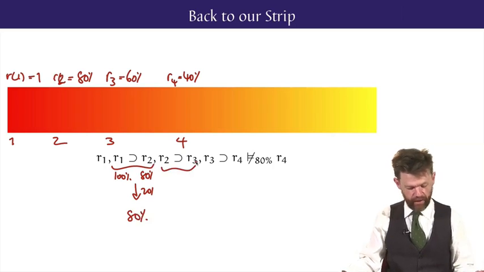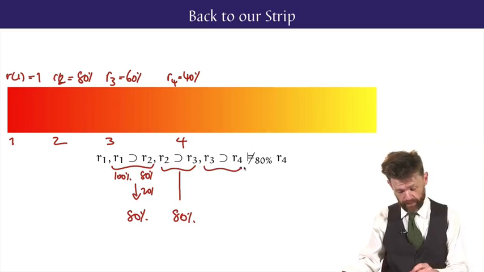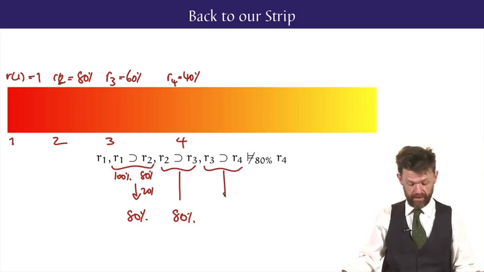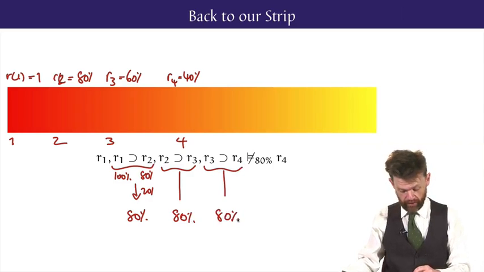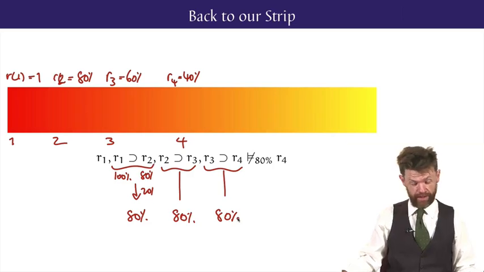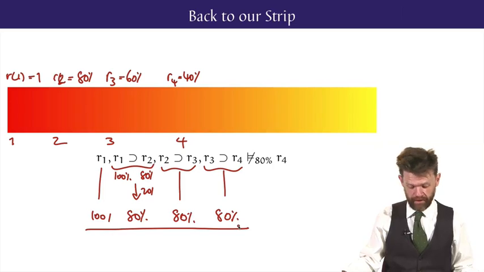And again, as I go from 80% to 60%, it's a 20% drop, so this is an 80% conditional. And again, the last premise is also going from 60 to 40. So it's a 20% drop. The conditional is 80% true. The first premise we chose to be 100% true. So each of the premises meets the 80% threshold.